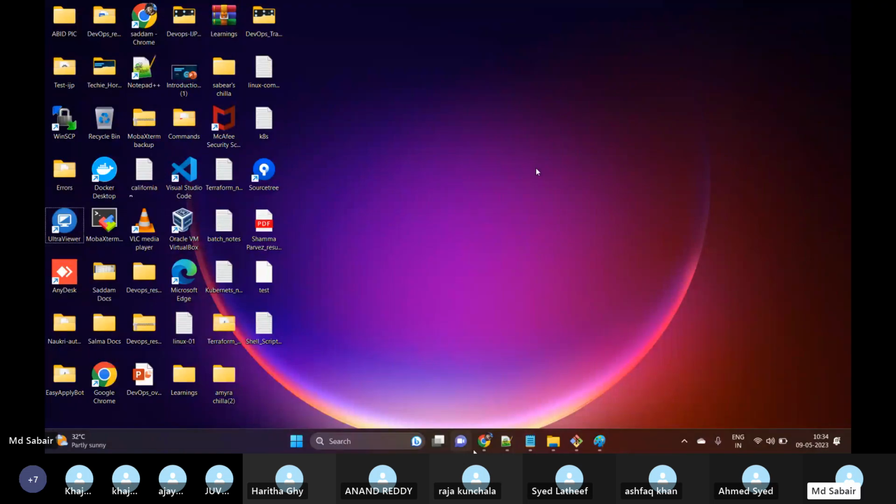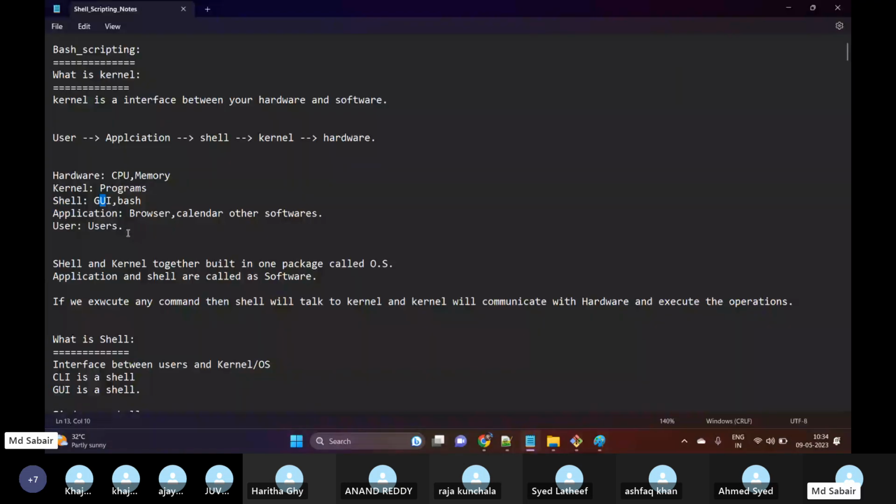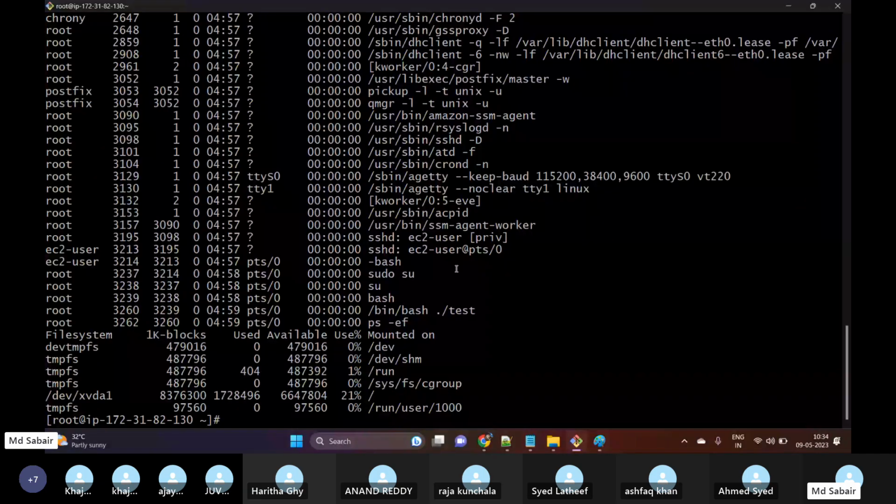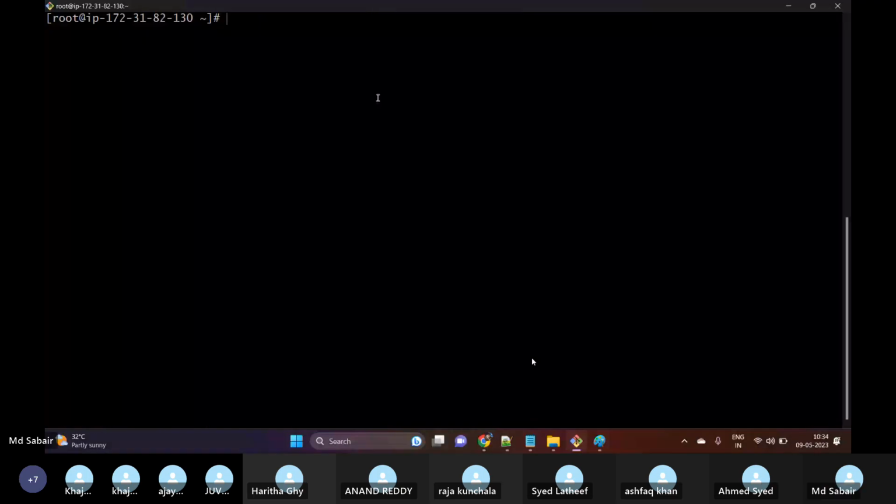Whereas in Linux, generally, if suppose this is my server, are we able to see any browser over here? This is only CLI. CLI means command line interface. There is no graphical user interface in my server.